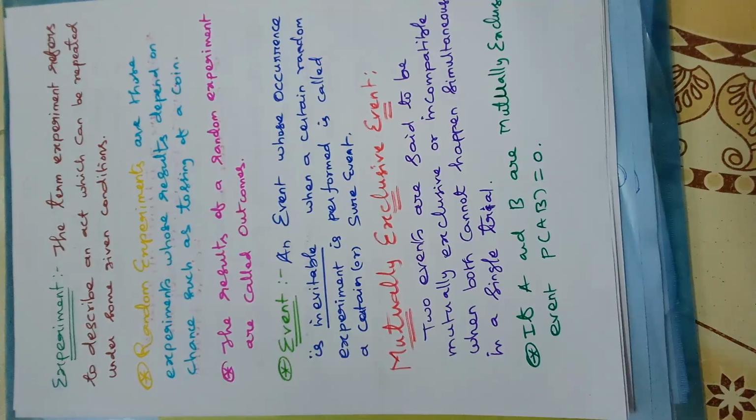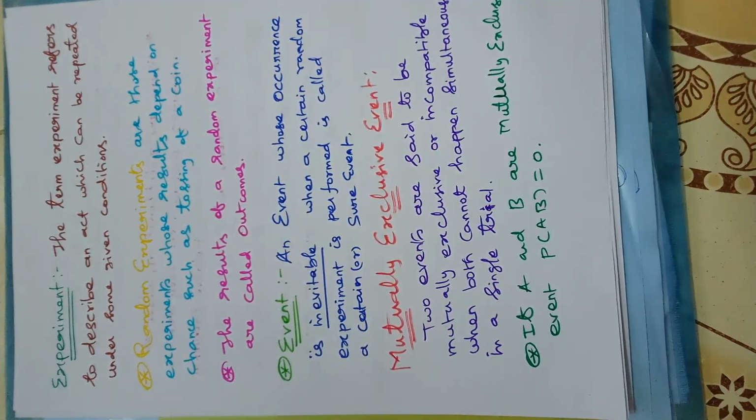We cannot avoid it. An event whose occurrence is inevitable when a certain random experiment is performed is called a certain or sure event.